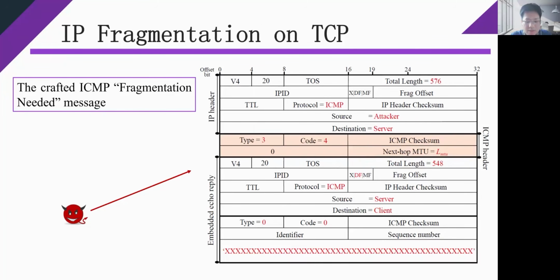TCP segments. To sum up, since the received ICMP error messages may vary greatly, servers with different OS implementations handle them in different ways for performance considerations or for exception handling, rather than just decreasing the MSS of TCP segments. However, the two special handling modes incur undesired IP fragmentation on TCP.